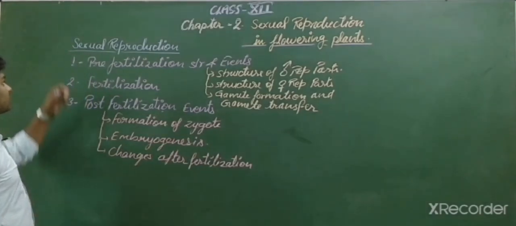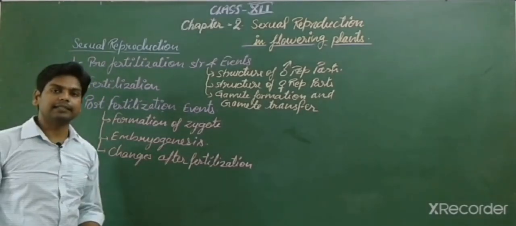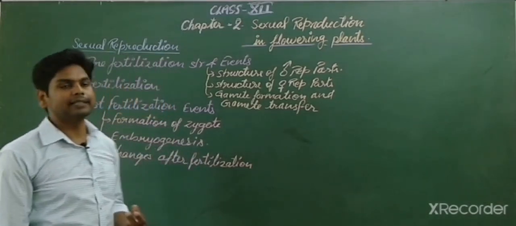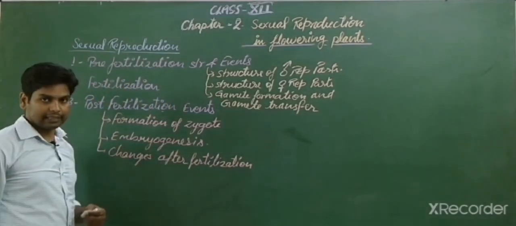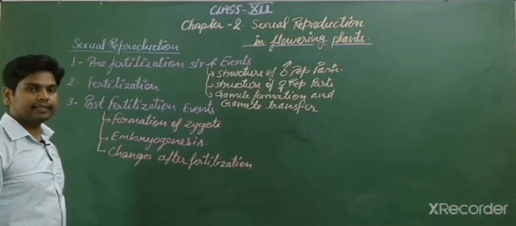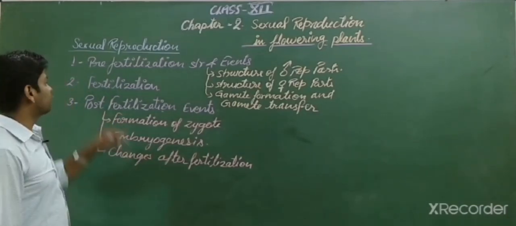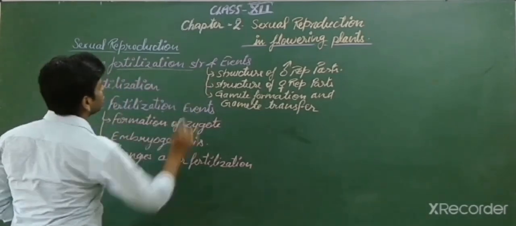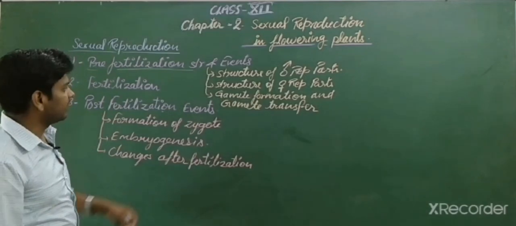Students, you know sexual reproduction, in an earlier chapter we have discussed that sexual reproduction has 3 events. You know what the events in sexual reproduction are, we have discussed earlier. I want to remind you, the first event is pre-fertilization structure and events. These are the pre-fertilization structure and events.